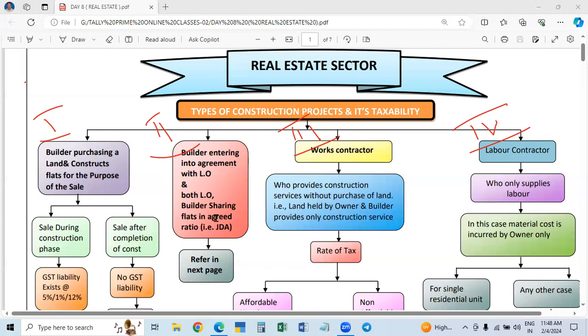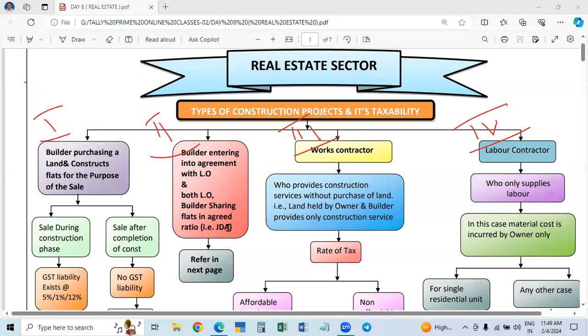The sharing depends on the locality, area, and demand for the project, that is, the demand for the residential units. Depending on that, they will fix the ratio: 50-50, or builder 60 and landowner 40, like that.